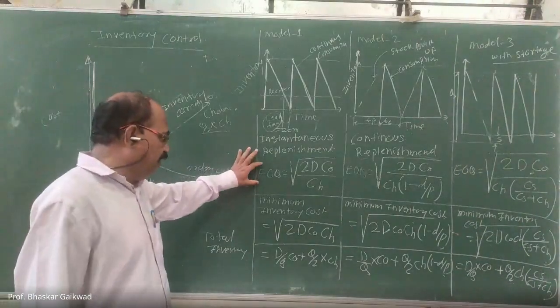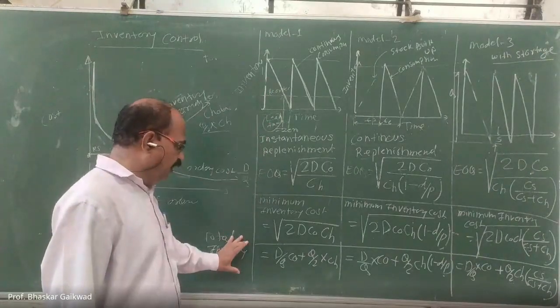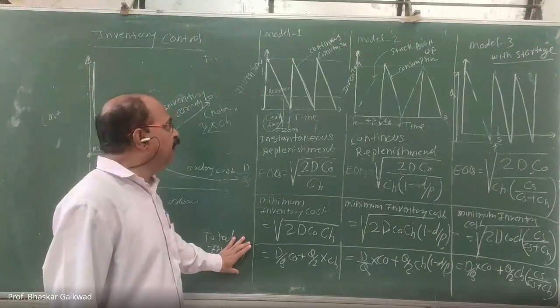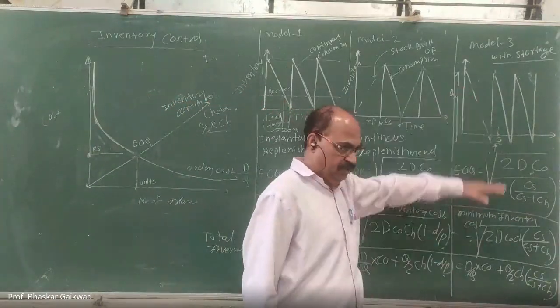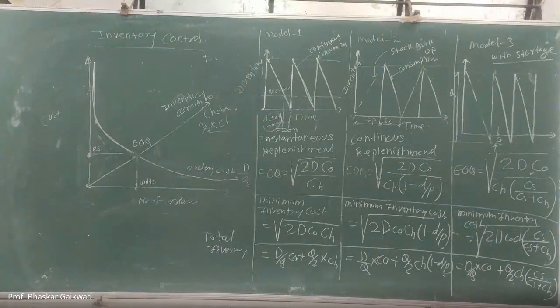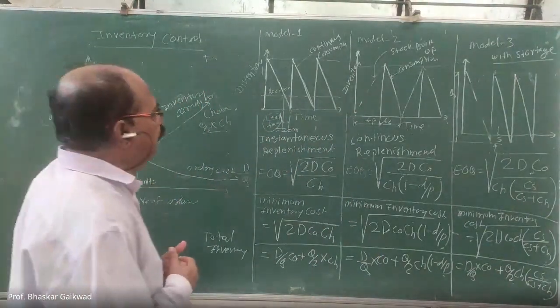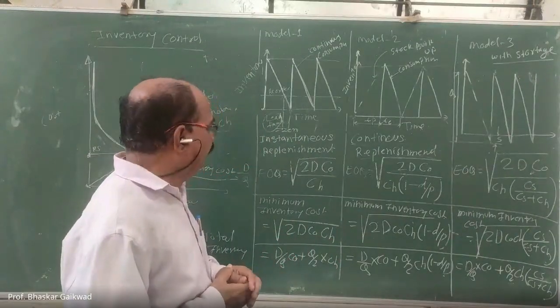This is the economic order quantity for this model, minimum inventory for this model, total inventory carrying cost here, similarly here. So this is the total inventory topic which is included in your syllabus for your GATE exam.